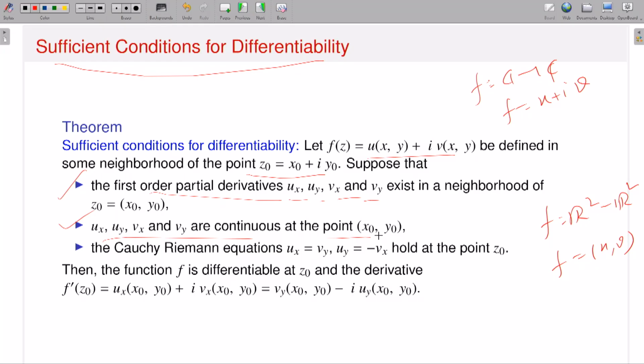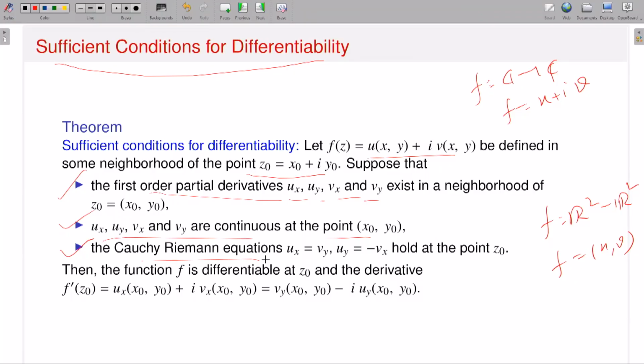So if I think of it from R2 to R2, the existence of partial derivatives and their continuity implies the existence of the total derivative. But what about complex differentiability? That needs the extra condition, while the earlier two kinds of conditions should still be true. That means the partial derivatives should exist in a neighborhood of the point z0 equals (x0, y0). Not only that, the partial derivatives should be continuous, and number 3 is that they satisfy the Cauchy-Riemann equations at that point z0. If these three conditions are true, then I will say that my function is complex differentiable, and the derivative is of the form ux plus i vx, or vy minus i uy.